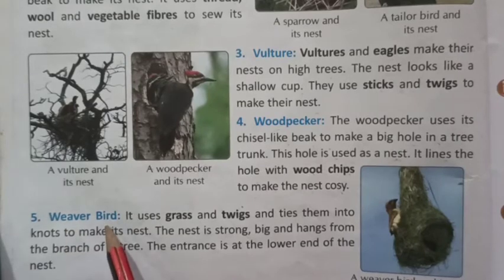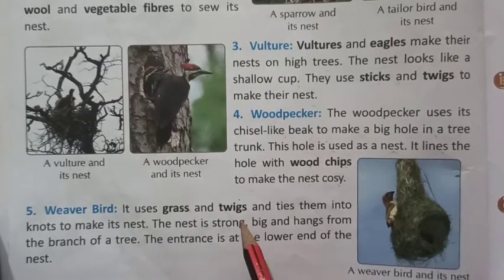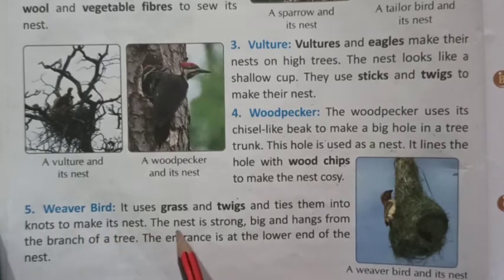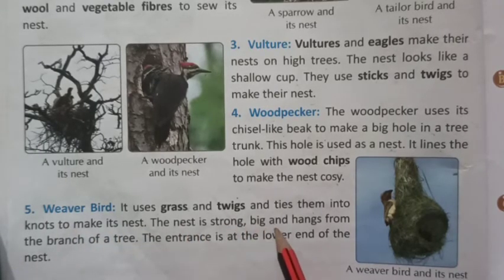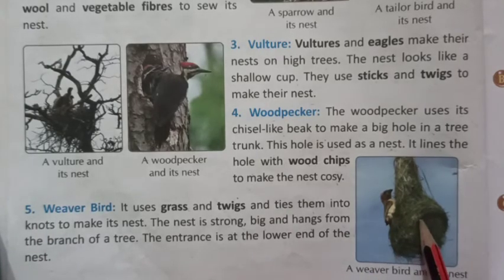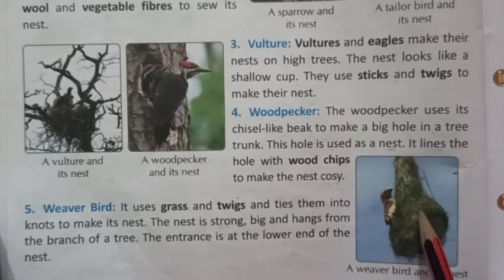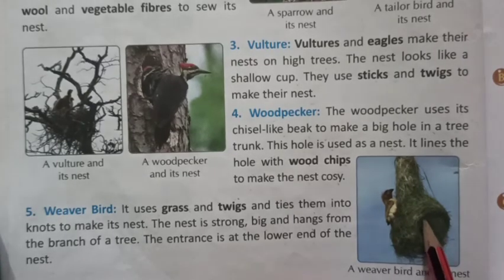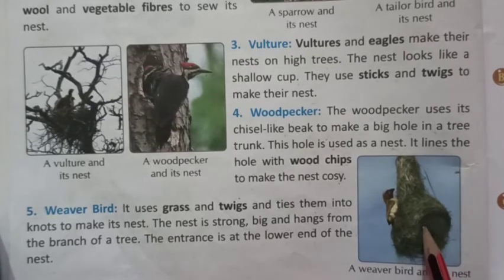it. Weaver bird. It uses grass and twigs and ties them into knots to make its nest. The nest is strong, big, and hangs from the branch of a tree. The entrance is at the lower end of the nest. Have a look at this picture. How beautifully the weaver bird makes its nest. It is such a small bird, but look at the nest. How creative it is when it makes its nest.